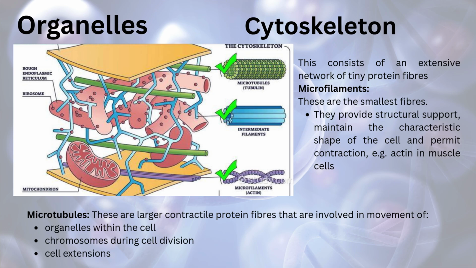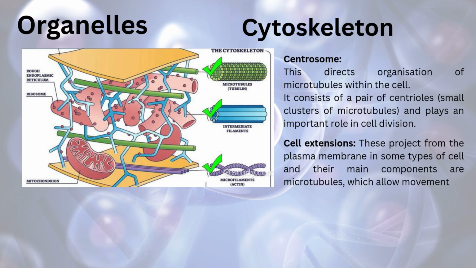Microtubules. These are the large contractile protein fibers that are involved in movement of organelles within the cell, chromosomes during cell division, and cell extensions. Centrosomes. This directs organization of microtubules within the cell. It consists of a pair of centrioles, a small cluster of microtubules, and plays an important role in cell division. Cell extensions. These project from the plasma membrane in some types of cells, and their main components are microtubules which